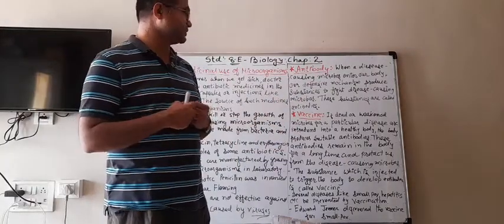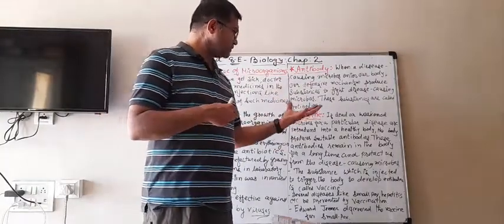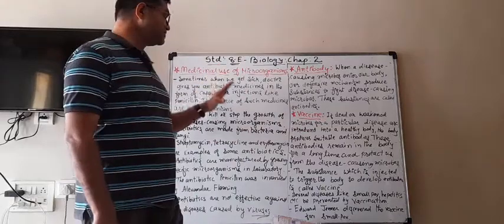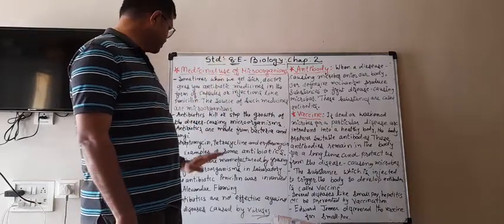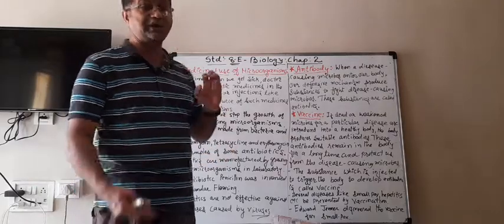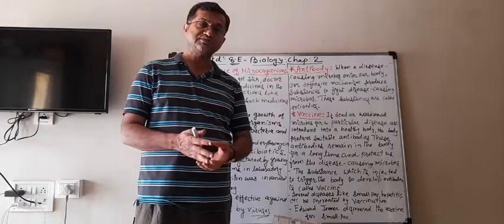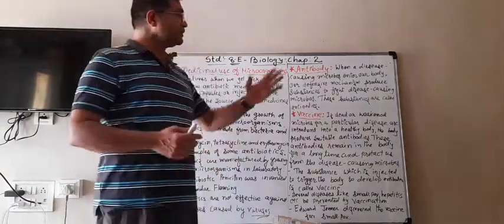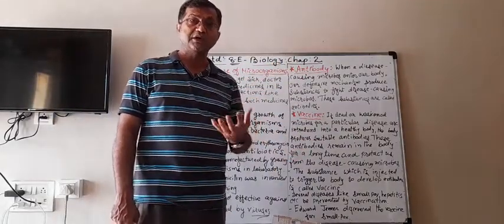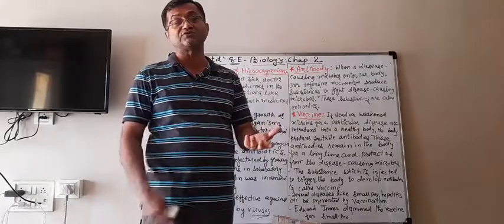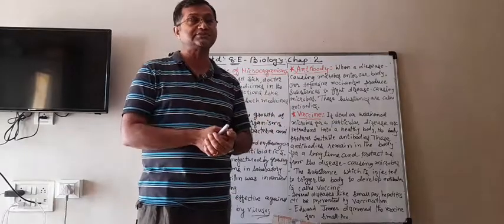So this is the medicinal use of microorganisms. First we saw that antibiotics are also made from microorganisms, and then we saw that antibodies and vaccines are also made using the microorganisms which cause diseases.